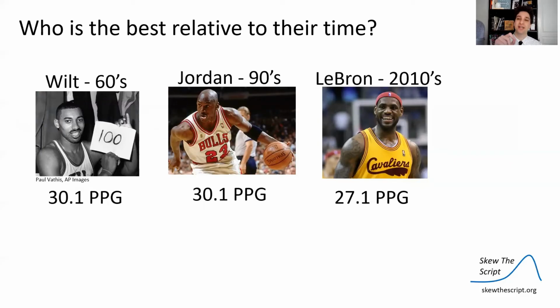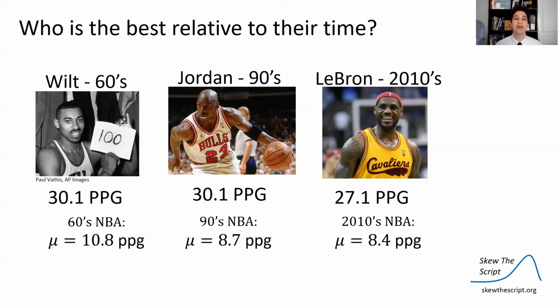But we need to take into account these players played in different eras. And we need to think about the league might have been different. There might have been times where it was more defensive, more offensive. There might have been times where rules were changed, etc. So who's the best relative to their time, to the peers that play in the league at their time? So we can look at the average points per game for players in that era. In the 60s NBA, the average player scored 10.8 points per game. In the 90s, that was 8.7 points per game.